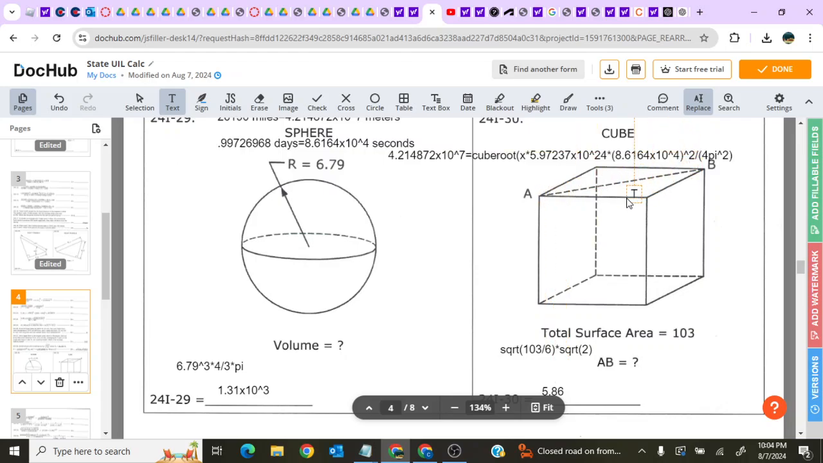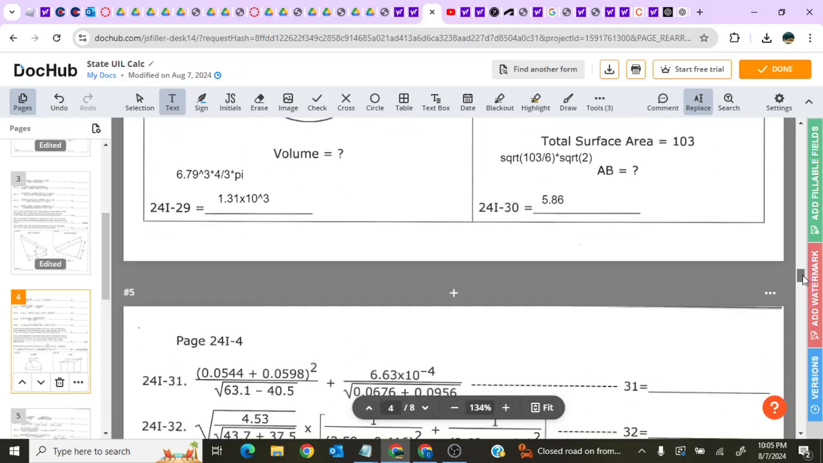Or if you don't want to trust that logic, do the Pythagorean theorem. This side squared plus this side squared, which is the same thing, square root of that. It's the exact same thing as multiplying by square root of 2. Regardless of the method, you get 5.86 as your value for AB.